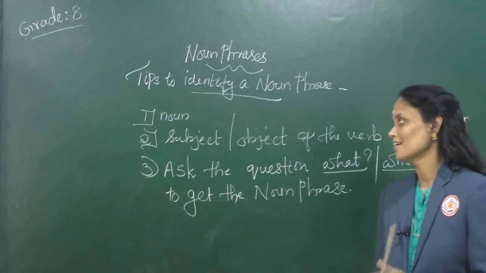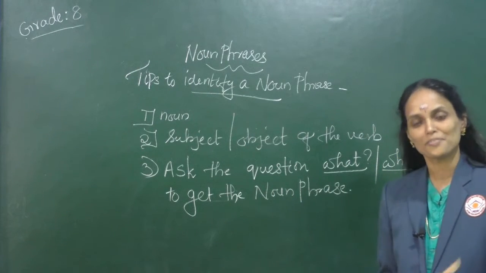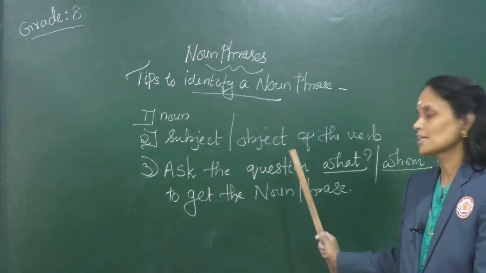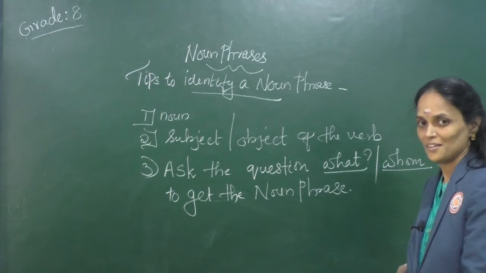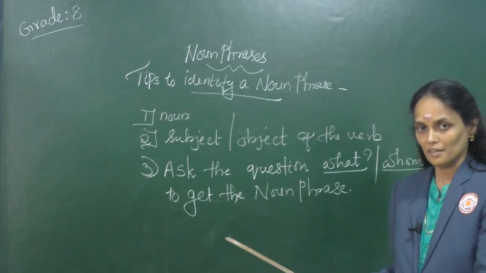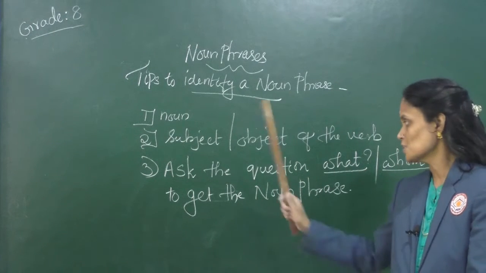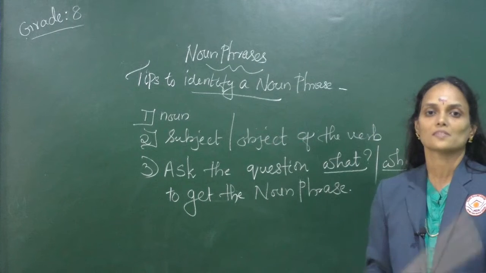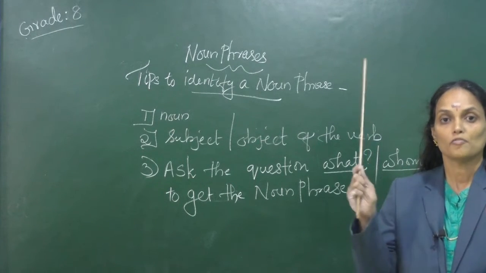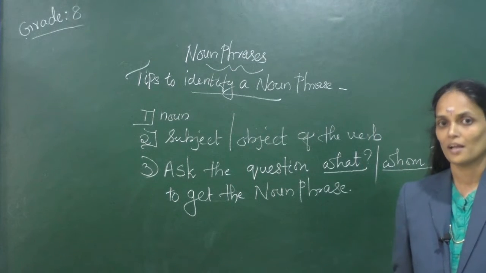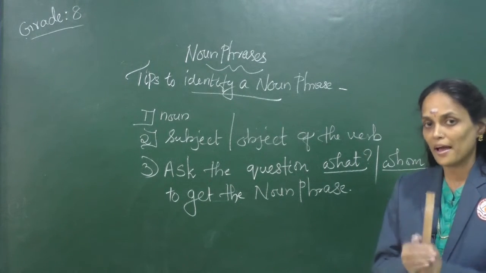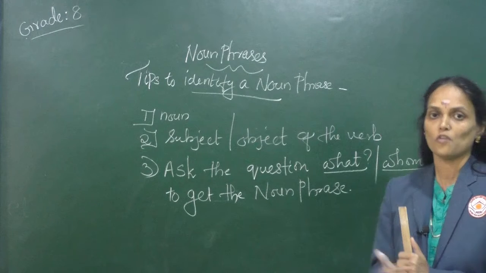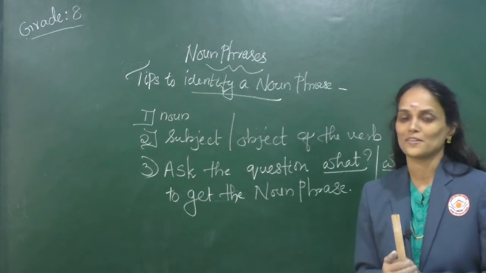Third point is, I think this is the easiest way to identify a noun phrase. Ask the question what or whom to the verb given in the sentence to get the noun phrase of that sentence. Let's see, we are going to do some exercises applying these tips to find out the noun phrases.